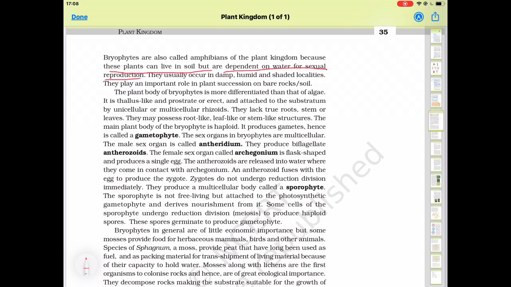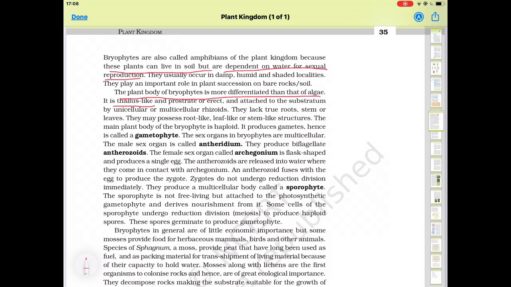Bare means where nothing is grown on the rock. On the plain rock, first bryophytes originate. The plant body of bryophytes is more differentiated than the algae. They have a thallus-like plant body, meaning they do not have true stem or leaves, but they have a thallus-like undifferentiated plant body.